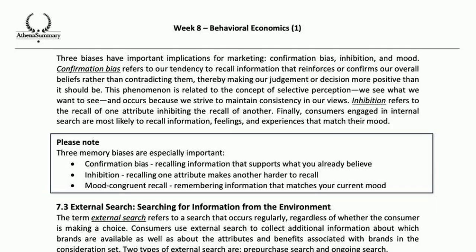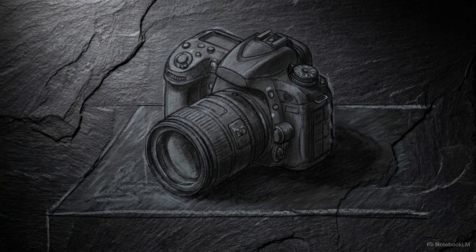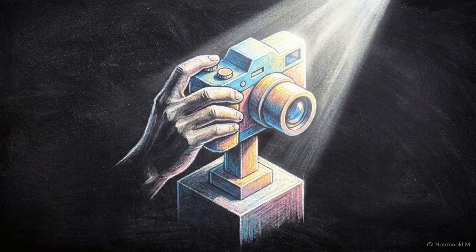As noted in this text, 3 specific memory biases warp this internal search: confirmation bias, inhibition, and mood-congruent recall. These factors actively distort what information enters the consideration set. If your product fails to survive this biased pre-evaluative memory filter, the quality of your engineering does not matter. A consumer cannot choose an option they never recalled in the first place.